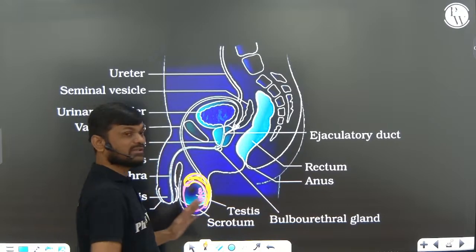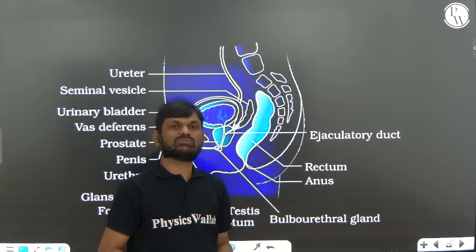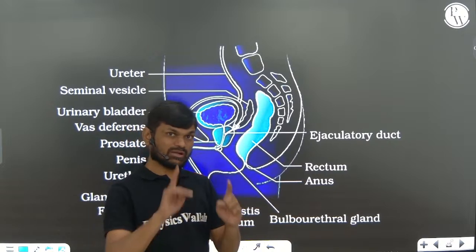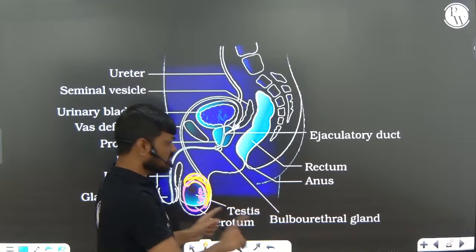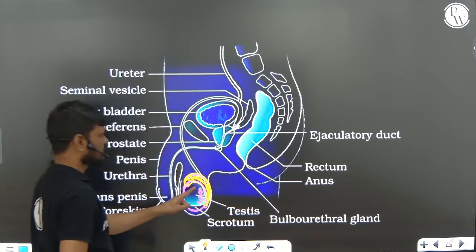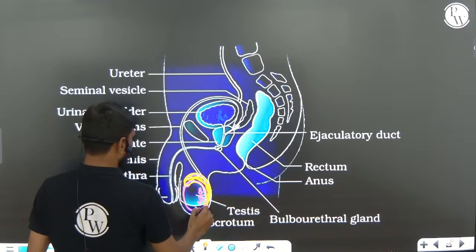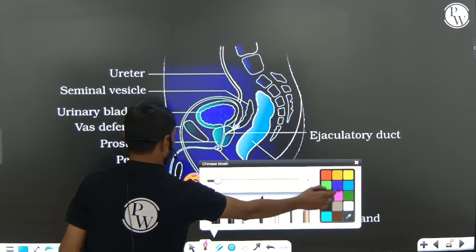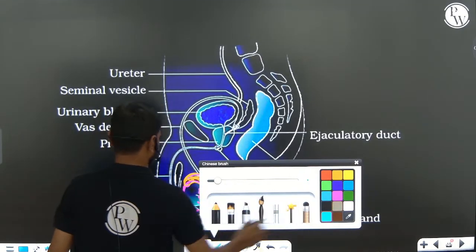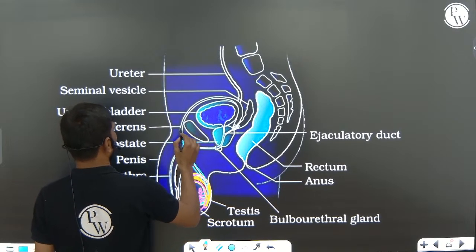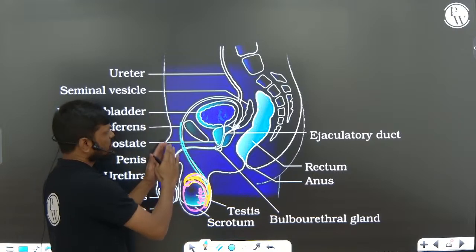The main function of epididymis is temporary storage of the sperm and maturation of the sperm. It is not given in NCERT, but important. Epididymis is located on the posterior surface of the testis. Epididymis opens into vasa deferens. So this is vasa deferens.